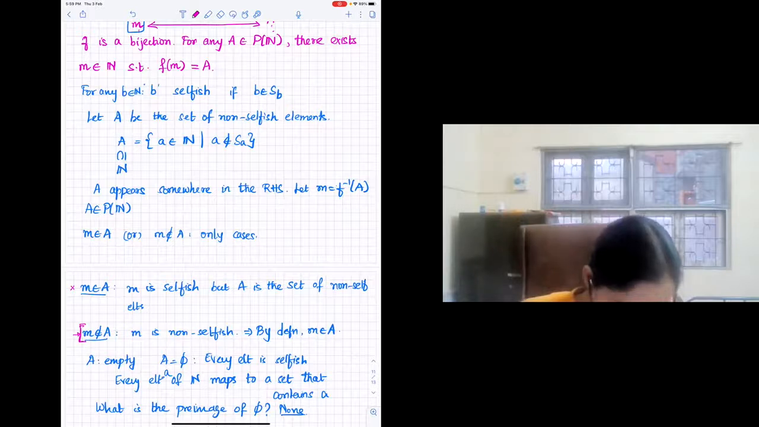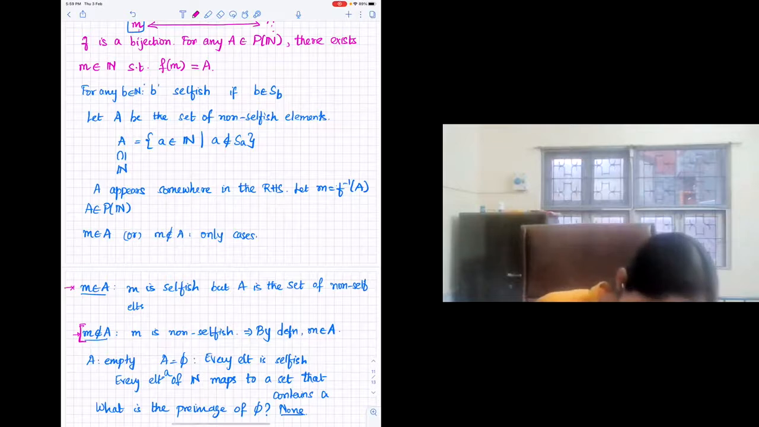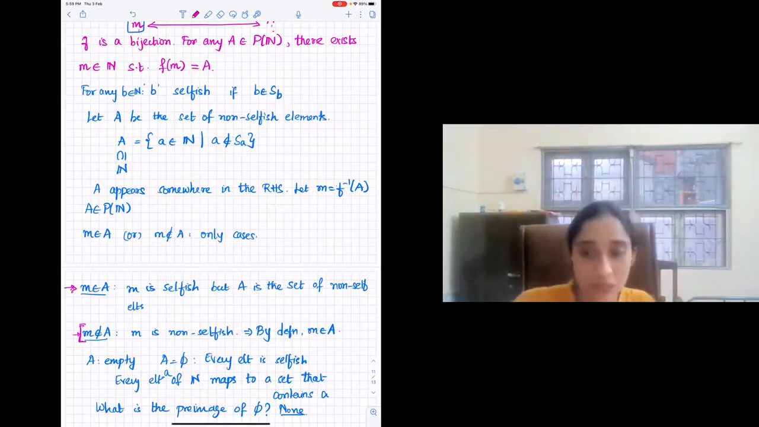Ma'am, in the second case, we assume that M does not belong to A, and then we conclude that M is non-selfish, and then we conclude that M belongs to A. So that is a contradiction. Correct. But what he's saying is we did not need A being non-empty, right? In the first case, yes. In this case, we do need A to be non-empty. That's why there is some M in it.